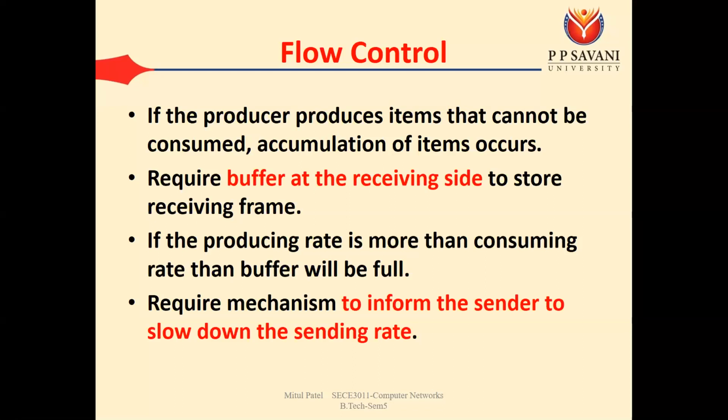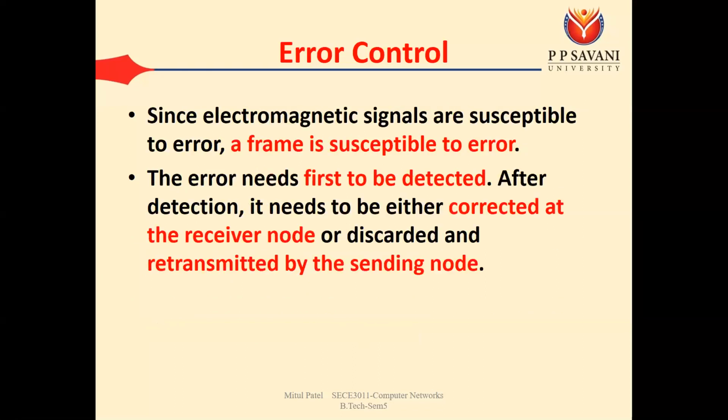Okay, then we have the error control. So we know that whatever frame is created at the data link layer goes to the physical layer. At the physical layer, these bits will be converted to electromagnetic signals, and the signals are transmitted through the medium.